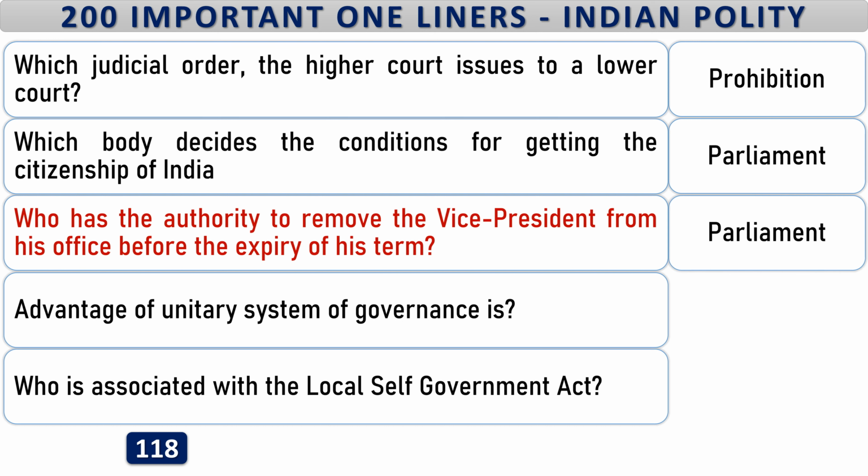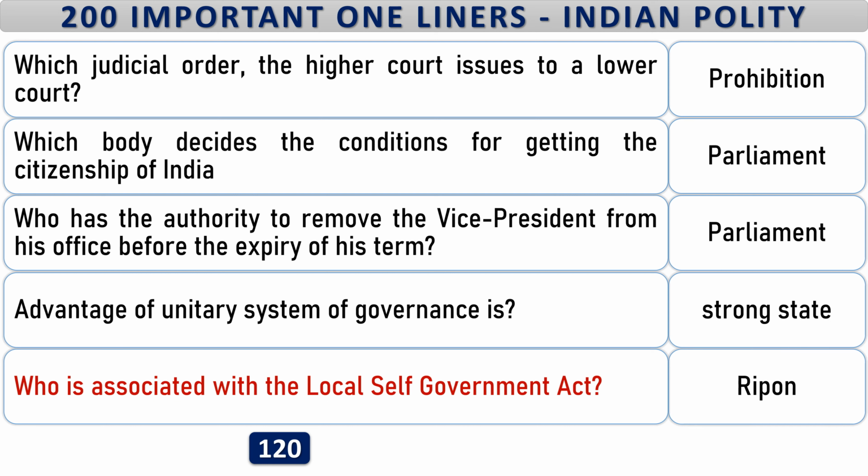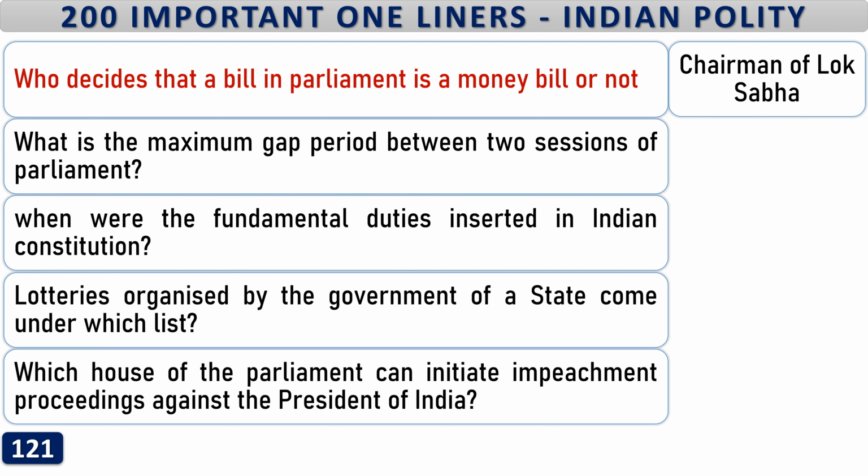Who has the authority to remove the Vice President from his office before the expiry of his term? Parliament. Advantage of unitary system of governance is strong state. Who is associated with the Local Self-Government Act? Ripon. Who decides that a bill in Parliament is a money bill or not? Chairman of Lok Sabha.